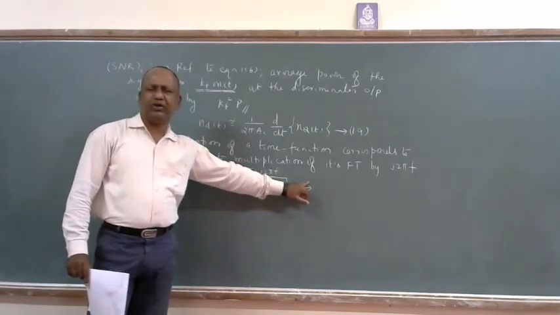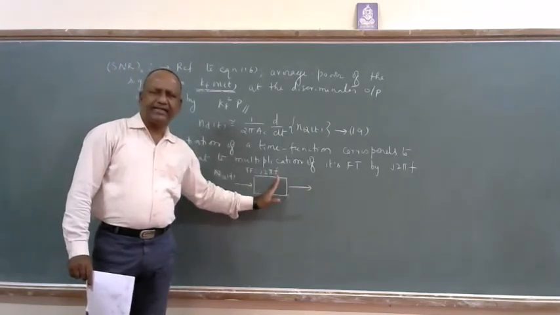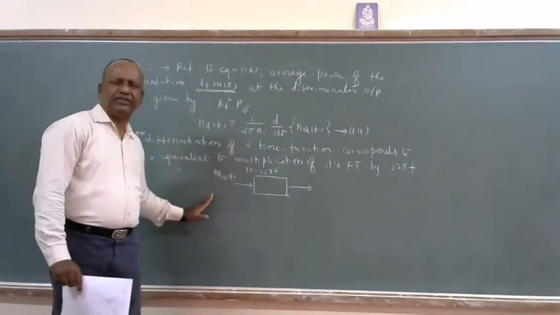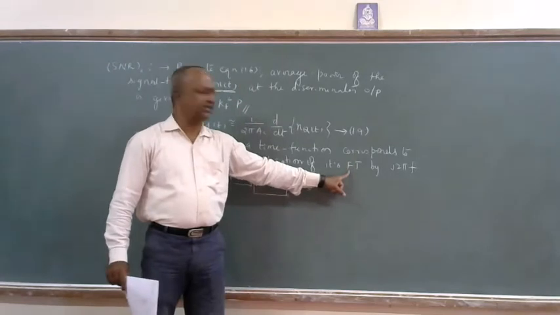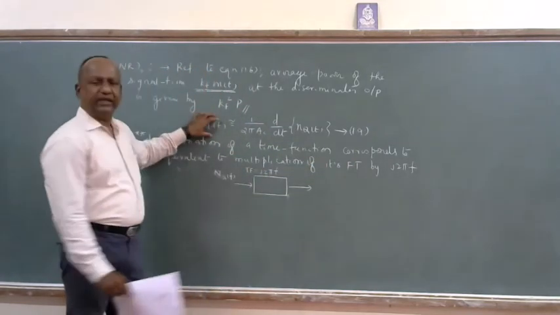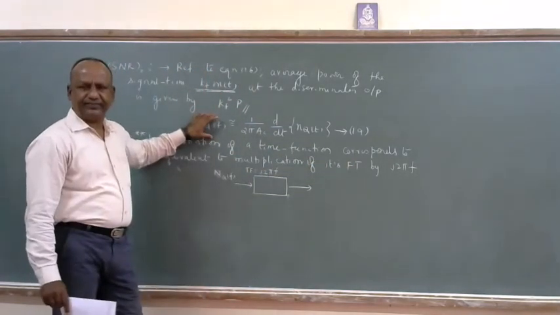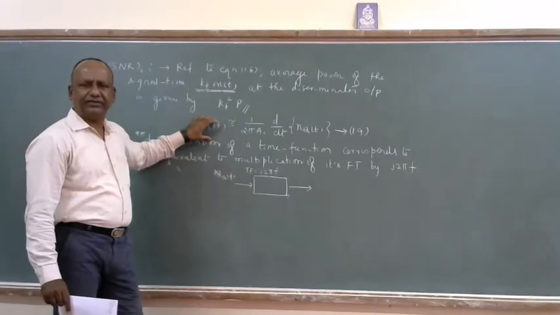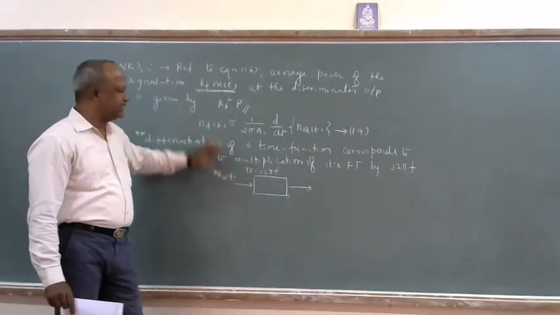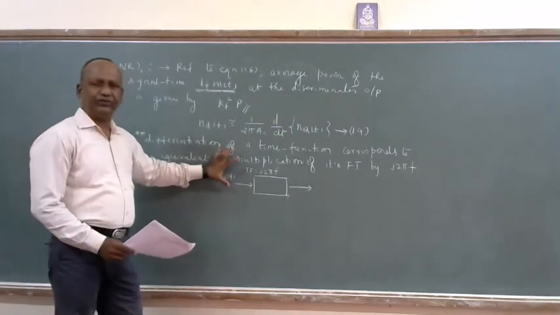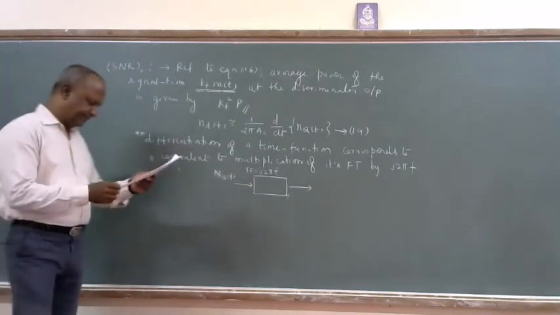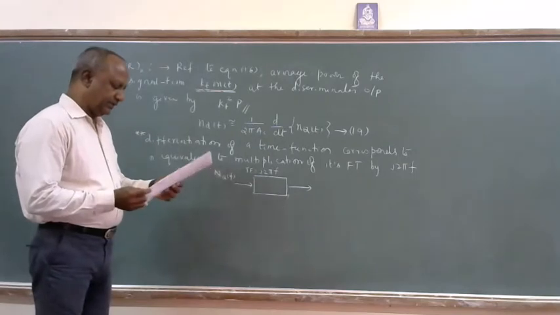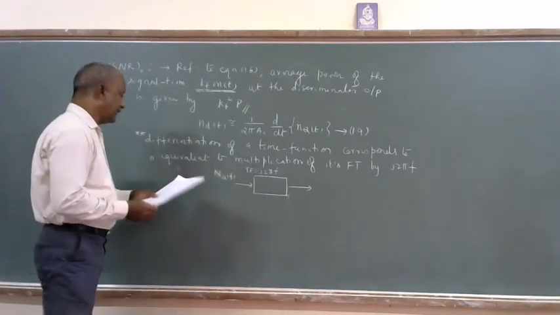The output is equal to j2 pi f into the Fourier transform of the given signal, which is my ND of f. So that is the ultimate objective for the fourth phase. With this, I can write